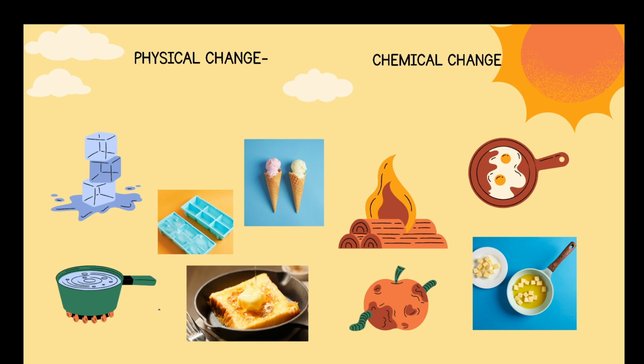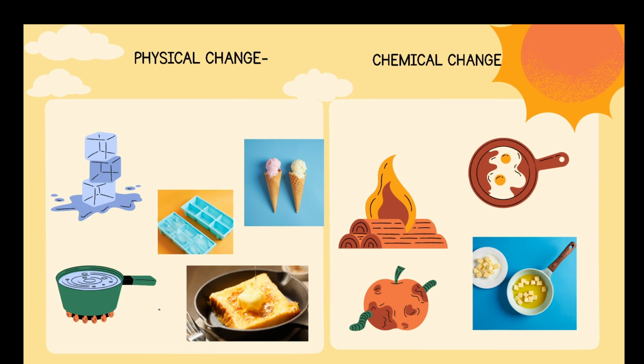In the previous video we had discussed what a physical change and a chemical change is, and based on that we had seen many examples. For physical change we saw the melting of ice, boiling of water, melting of butter, melting of ice cream. All these are classified as physical change. Why? Because it is a temporary change with no new substance being formed and it is easily reversible, and the composition and properties of the original substance is not altered. There is no change in the composition of the original substance.